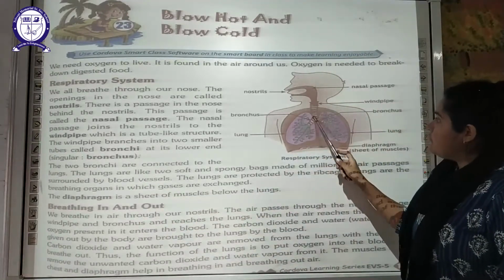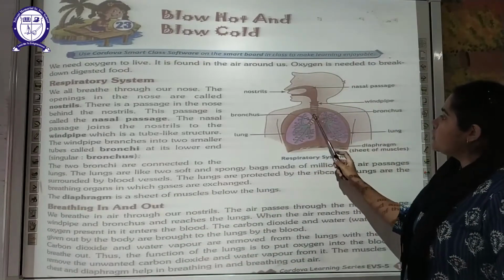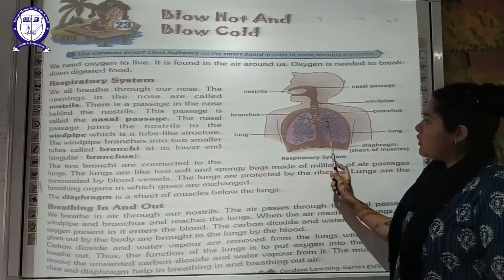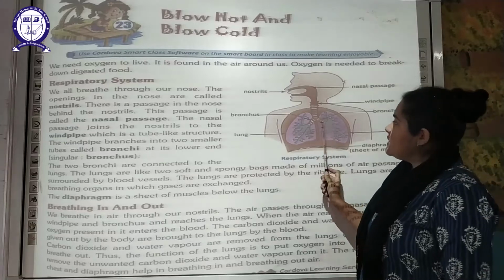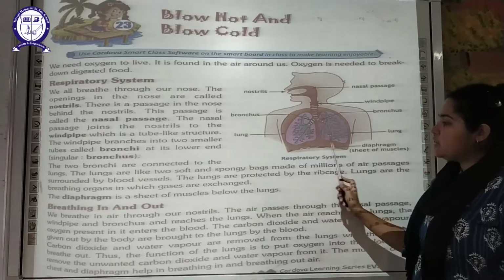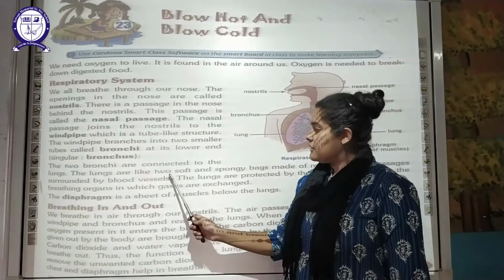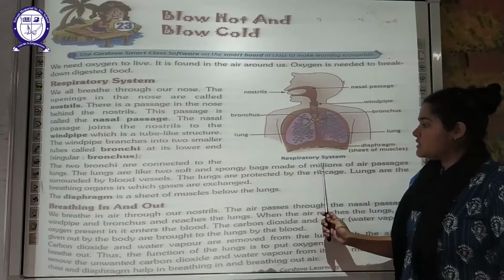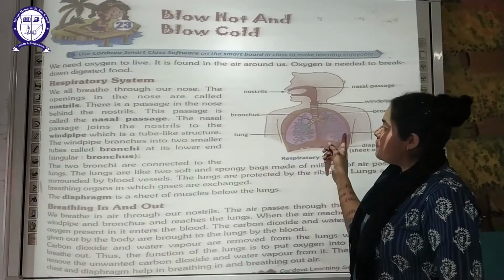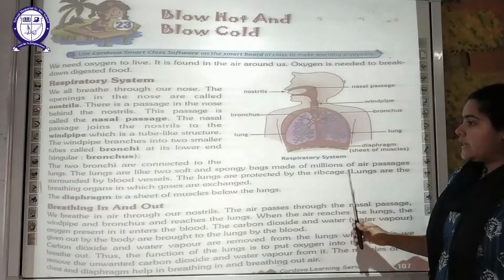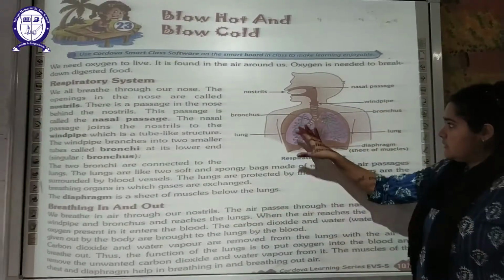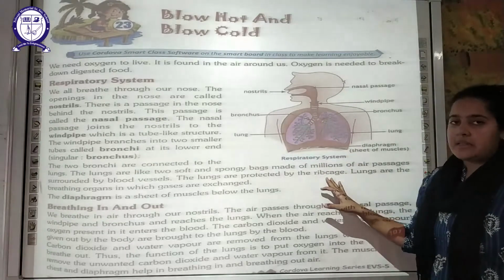So this windpipe bifurcates into two bronchus, and these bronchus are connected to the lungs. They open and connect to the lungs. So what are lungs? These are soft and spongy bags made up of millions of air passages, which are surrounded by blood vessels. These lungs are protected by the rib cage.